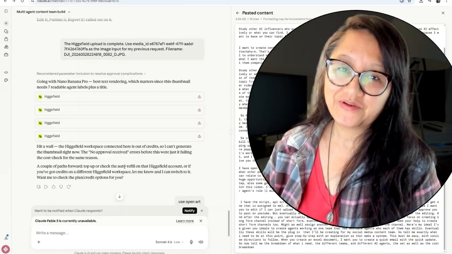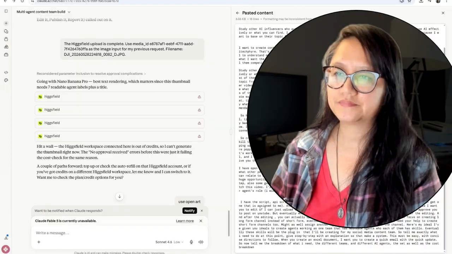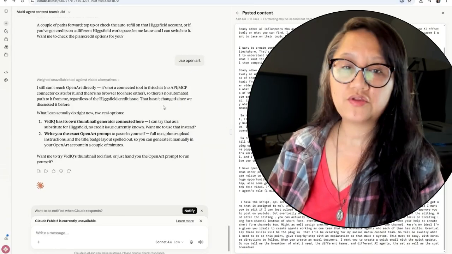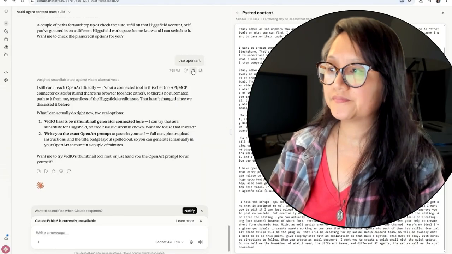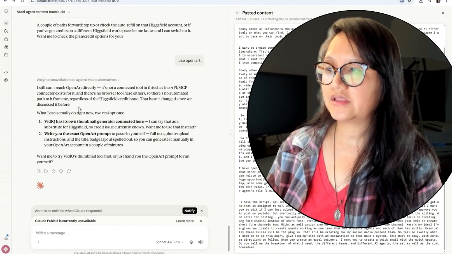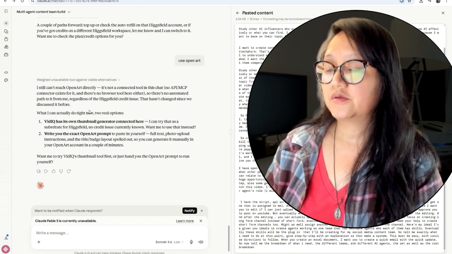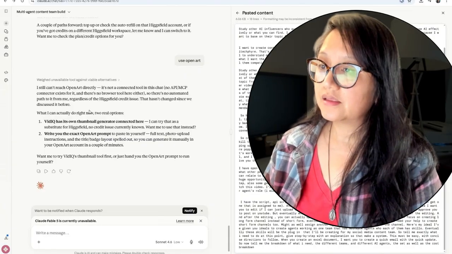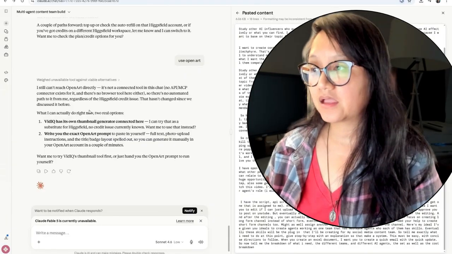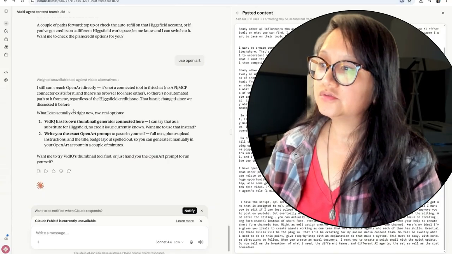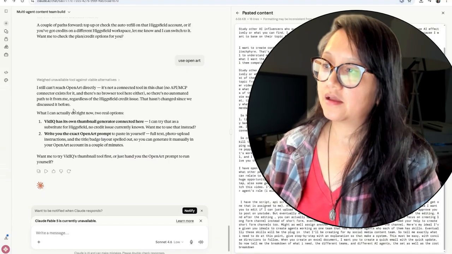So it says that I told it to go ahead and use OpenArt. And here it says I still can't reach OpenArt directly. It's not connected. It's not a connected tool because it doesn't have the MCP connector. So there's no automated path to it for me, regardless of Higgsfield's credit issue.